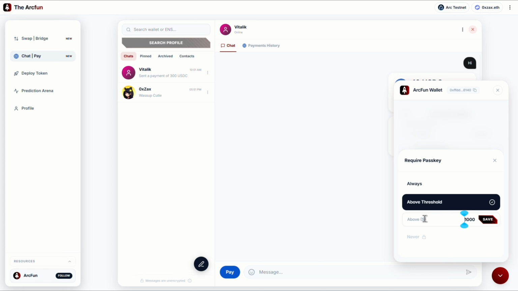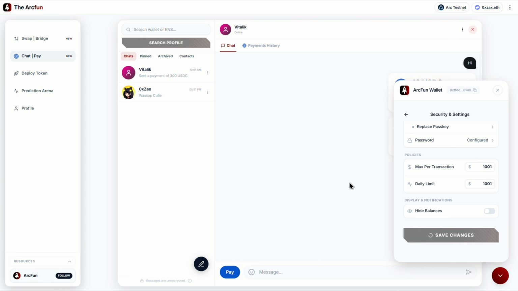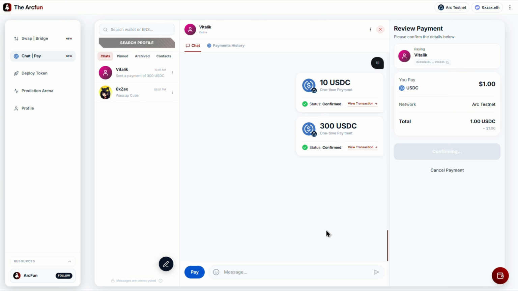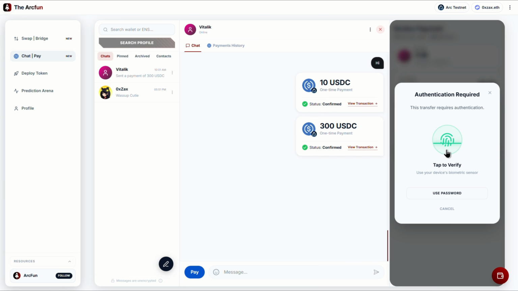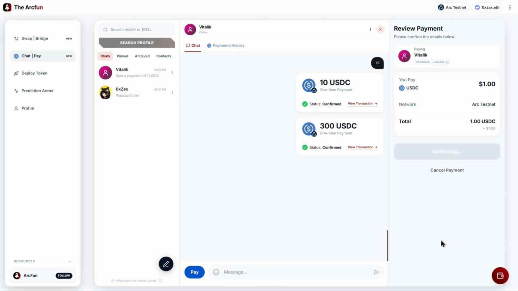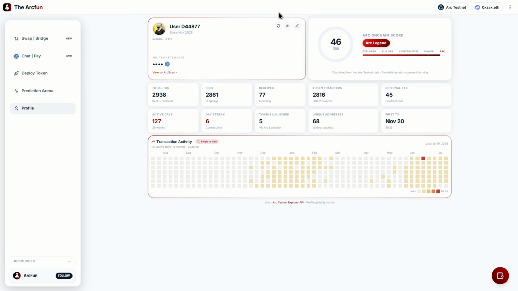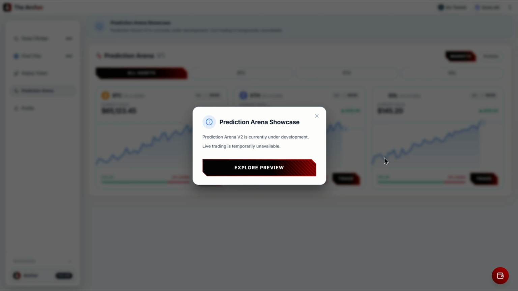The main reason we built ArcFun Wallet is because we're preparing for AI agent integration. In the future, your AI agent will be able to perform blockchain transactions for you using simple text commands without requiring you to manually sign every transaction. We'll also introduce automatic payments inside the chat system. For example, you can schedule daily or monthly payments directly from your ArcFun wallet. To keep everything secure, we already have security policies like daily spending limits and maximum transaction amounts. We'll continue adding more security controls so even our AI agents operate within the rules that you define.